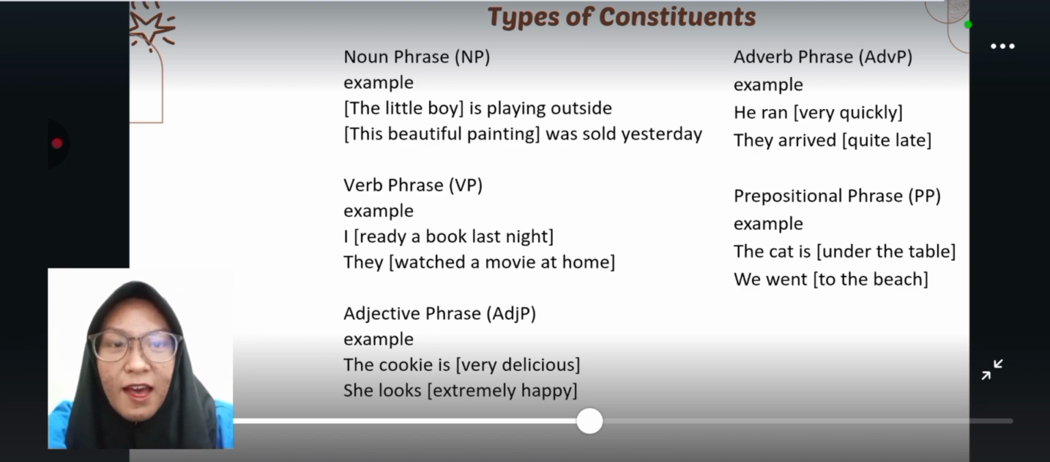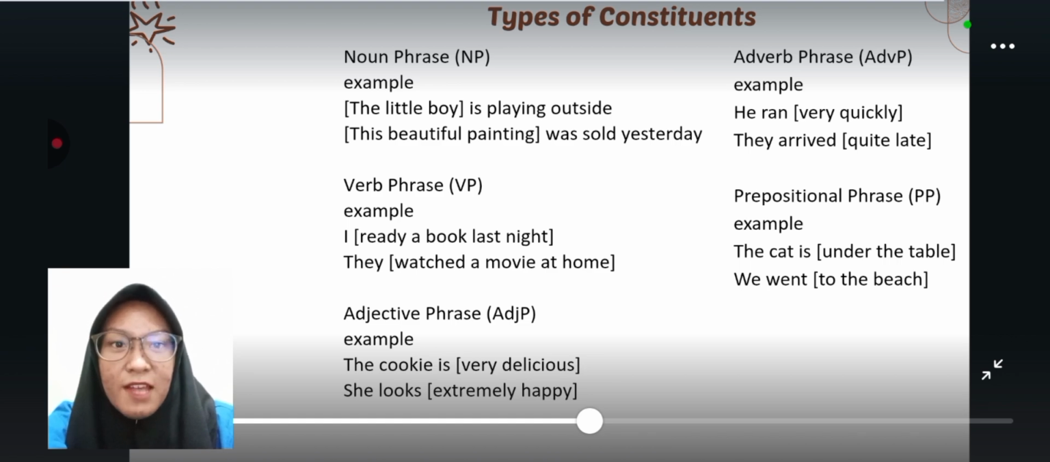For example, I read a book last night. Or the second example, they watch a movie at home. The third is adjective phrase. It's centered on adjective as modifier for noun or complement. For example, the cookie is very delicious and she looks extremely happy.